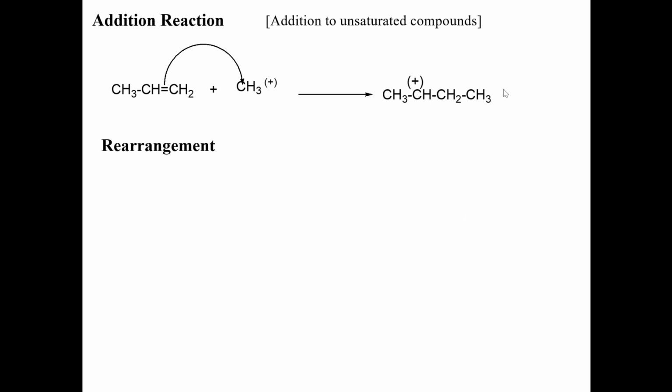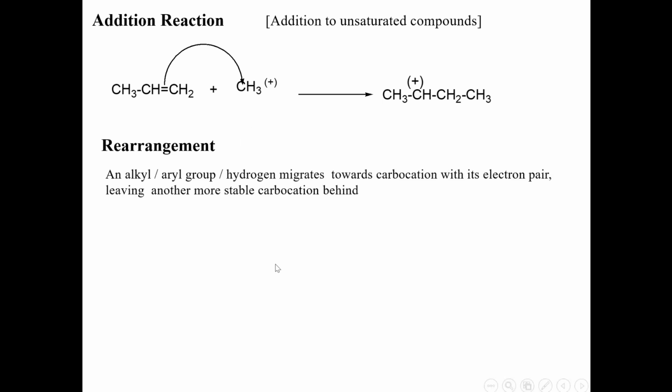The rearranged product may not be completely stable, but definitely it is more stable than the original carbocation. In this, an alkyl group or an aryl group or a hydrogen along with its electron pair migrates from the adjacent carbon to the electron deficient carbon, and it gives rise to a more stable carbocation.